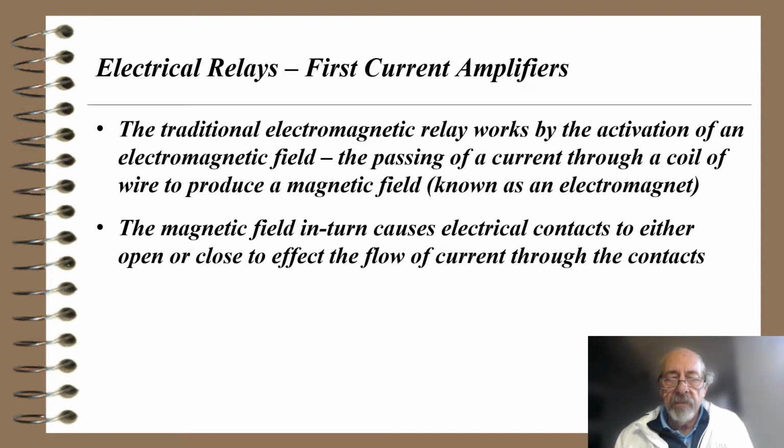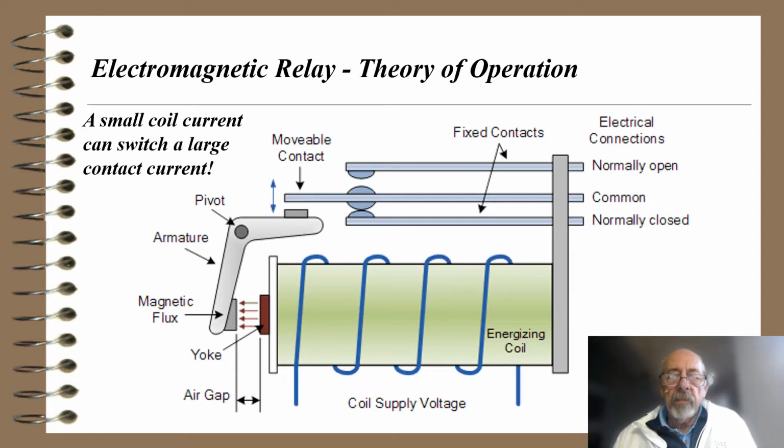Here's a larger diagram of a relay, and you notice we have an energizing coil, an armature that's mounted on a pivot, movable contacts, fixed contacts, and an air gap between the armature and the energizing coil. There's a coil supply voltage, the blue wire, so a small coil current can switch a large contact current.